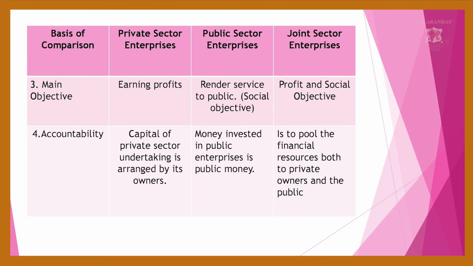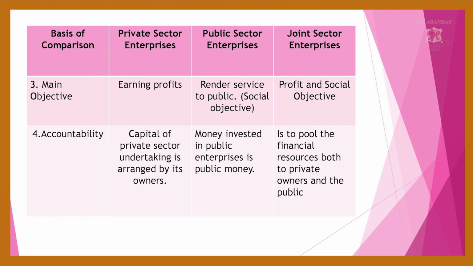The main objective in the private sector is earning profit. In the public sector enterprise, it is rendering service, that is, a social objective. In the joint sector enterprise, it is both profit and social objective. That is the mix of earning profit and social objective, the main objective of a joint sector enterprise.